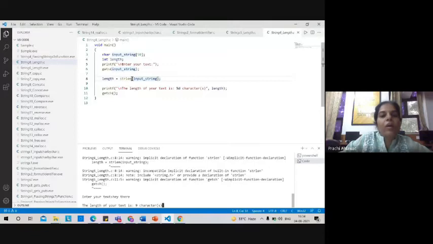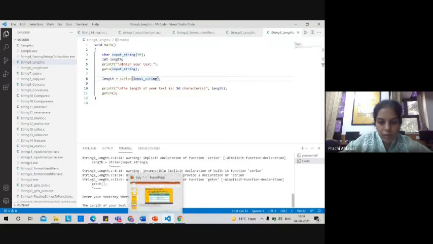So this way, either you can manually type in the logic using a loop, or you can use the predefined function of the string library. And here we have used strlen. Is it clear to everyone? I hope this is clear.